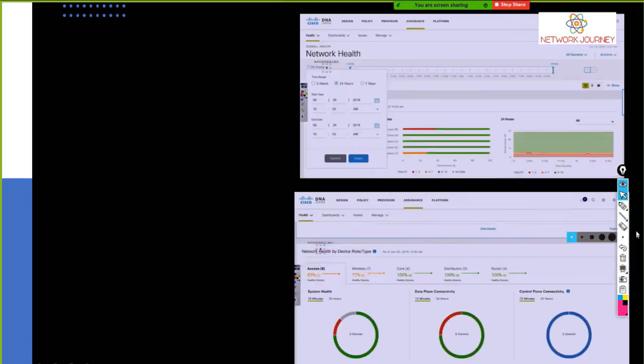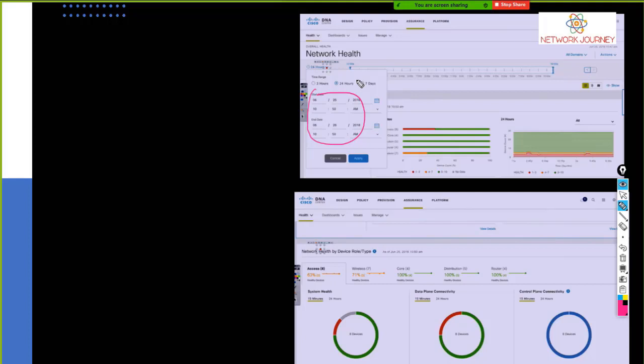Now you can see the network health on your DNAC graphical interface. You can set your timers, start and end. It's going to give you the complete report of when the interface of that particular device went down, and what part of the time your threshold is always increasing every day. Okay, so everything can be taken care of in one single box.